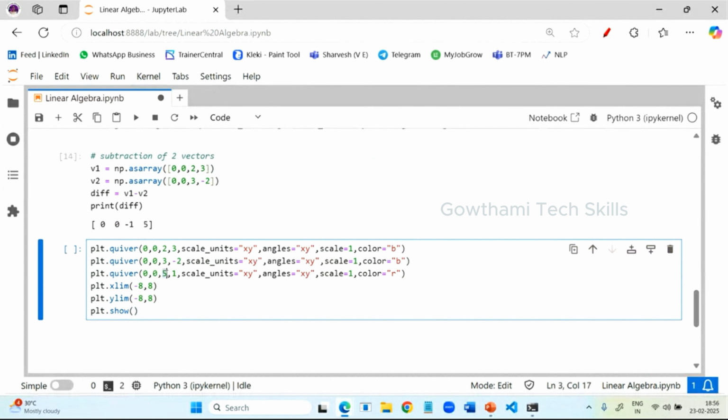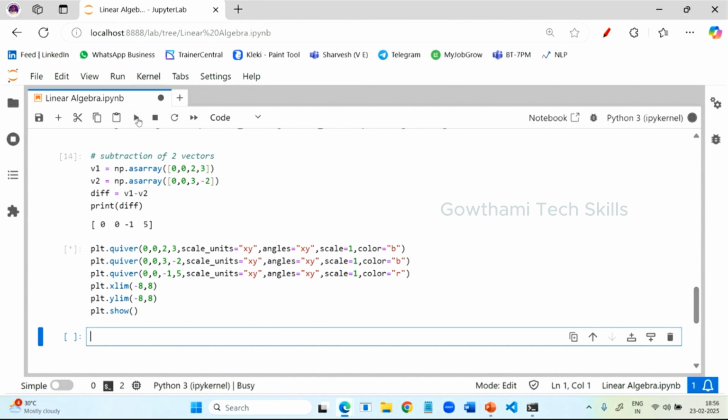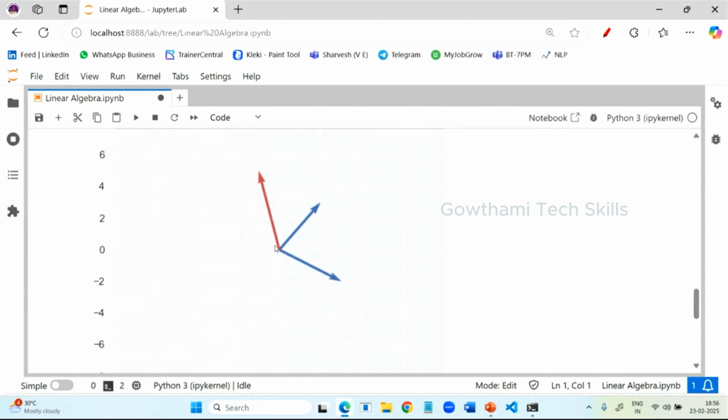Just copy this snippet and paste it here. And for the resultant one, you have to provide the values. Just visualizing that one, that's it, 5. And if you want red color, you can give it. Now just run and check how the plot will be. See here, you will get this kind of plot only. But for understanding, the main thing for MCQ is that whenever you are subtracting a vector from one vector, the second vector should be reversed. That should be compulsory reversed. The output you can see like this, but it should be reversed.